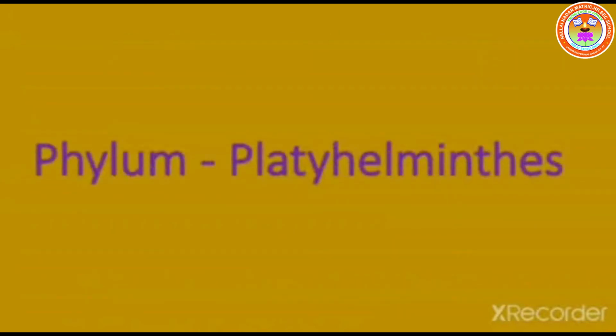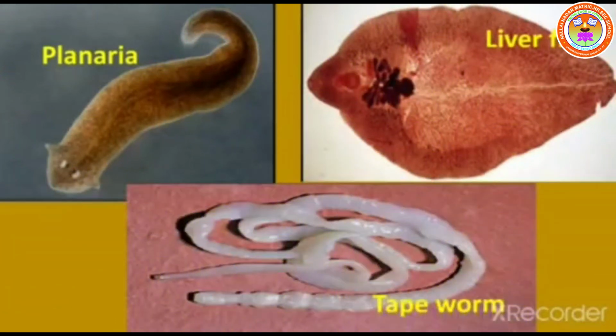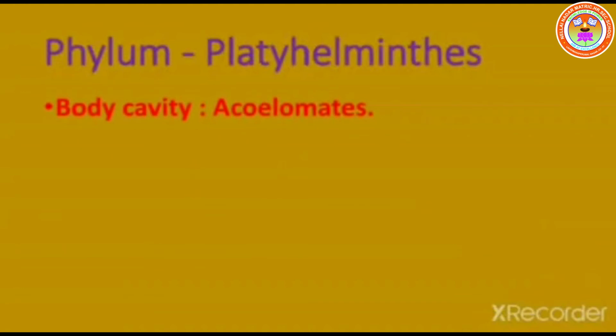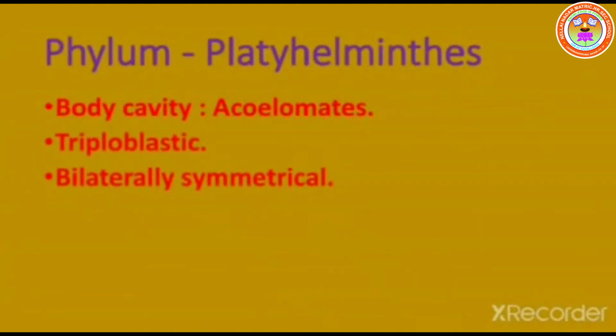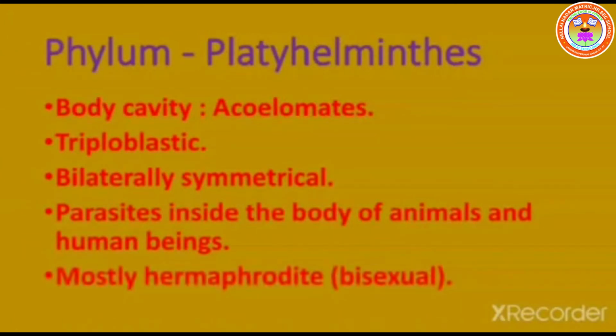Phylum Platyhelminthes. Examples are Planaria, liver fluke, and tapeworm. General characteristics of phylum Platyhelminthes are body cavity is acoelomate, triploblastic, bilaterally symmetrical, parasite inside the body of animals and human beings, mostly hermaphrodite, that is bisexual.